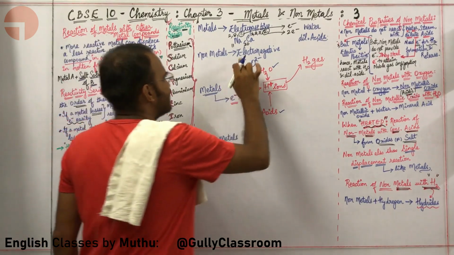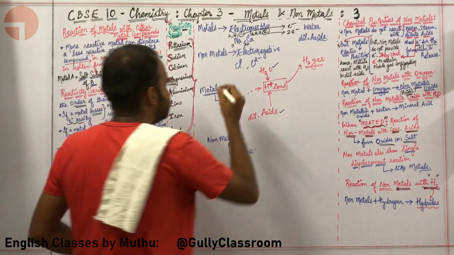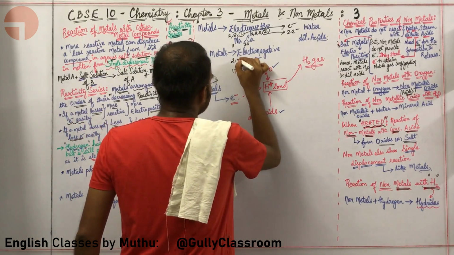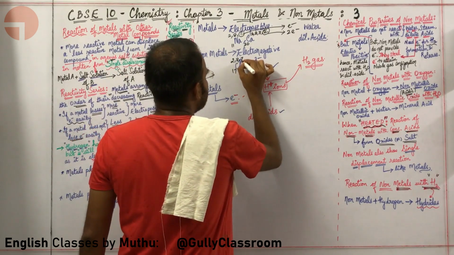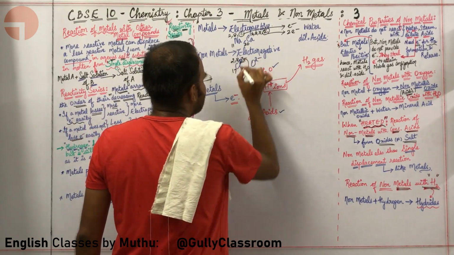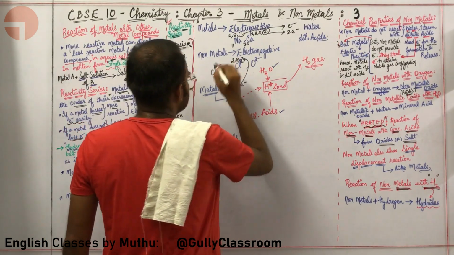How, sir? Let us take these particular examples. Let us take the atomic number of chlorine, which is 17. So the electronic configuration is 2, 8, 7. Here the chlorine needs one electron so that it will form noble gas configuration and form Cl minus.